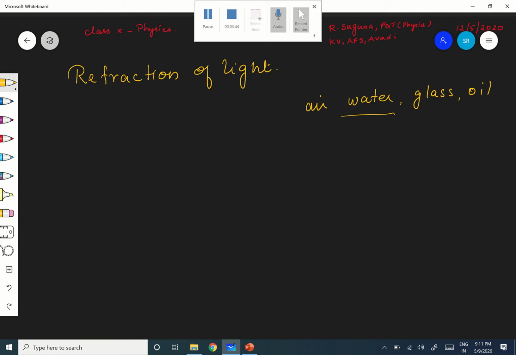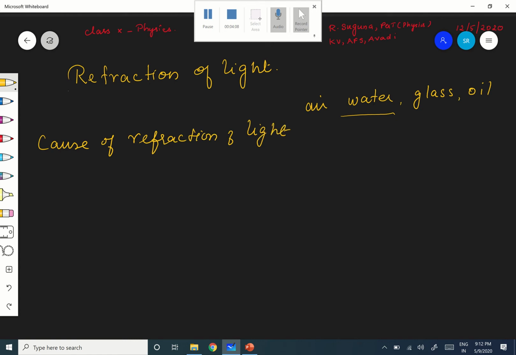Now the question is, why? Why is it changing its path? What is the reason for that? What is the cause of refraction? Now we are going to see. Therefore, cause of refraction of light. Okay. What is the cause of refraction?